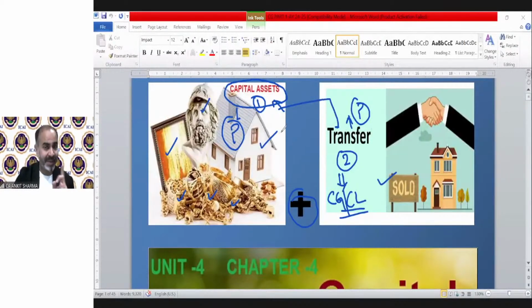if there is a capital asset and it has been transferred in the previous year, then only the capital gain provision will apply. If these both conditions are not fulfilled, then the capital gain topic will not apply. What is the meaning of capital asset and what is the meaning of transfer? We are going to discuss.